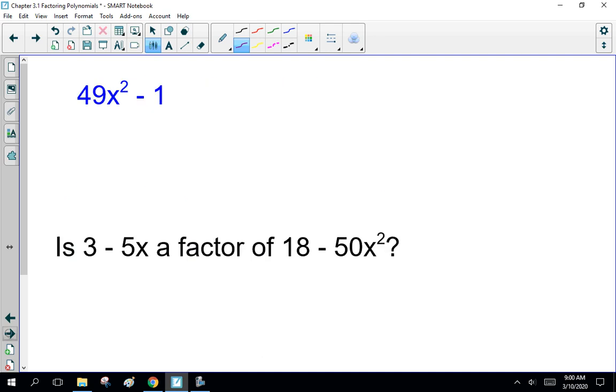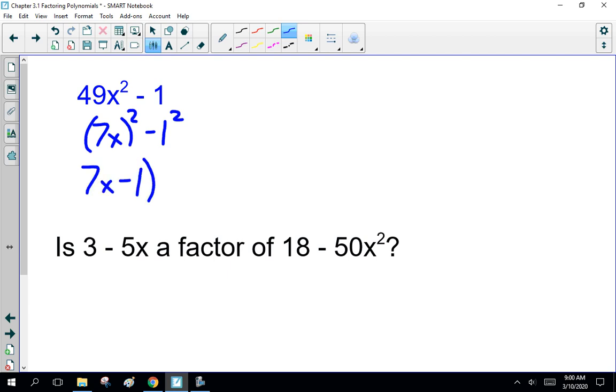All right. So, trick question, 49x squared minus 1. You're going, I don't see, well, 1 is a perfect square. That's 7x. If I wrote it like that, what have you got?